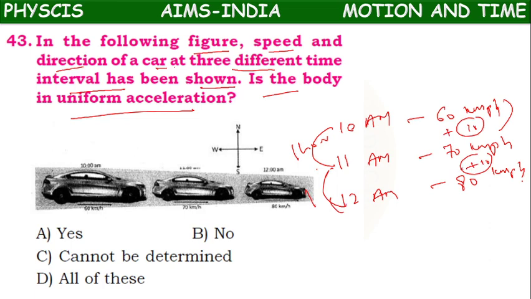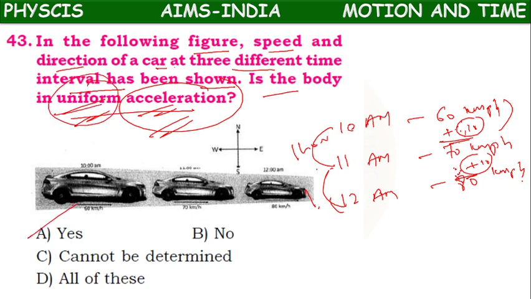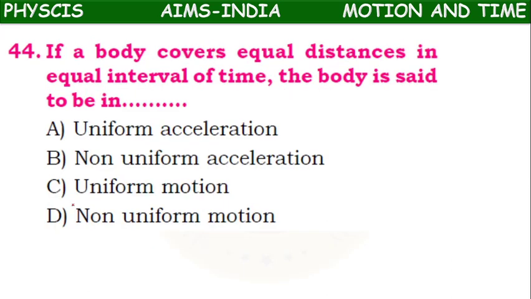So its change in velocity is uniform. We can tell that it is moving with uniform acceleration, means uniform change of velocity in the same time. If the change of velocity is the same in the same intervals of time, then it is called uniform acceleration. Yes, option A is the right answer.